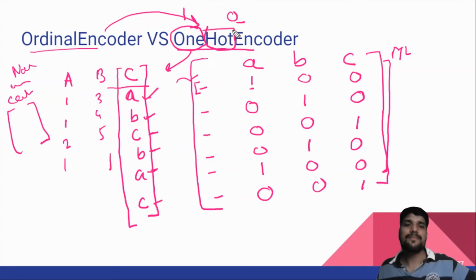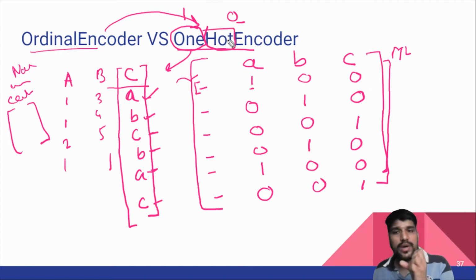This is called a one hot encoder. But there is again one drawback in one hot encoder. What is the drawback, guys? It will increase the volume of the data.